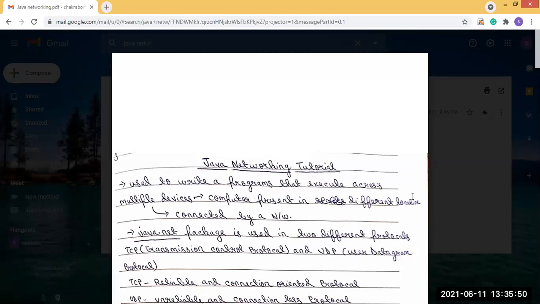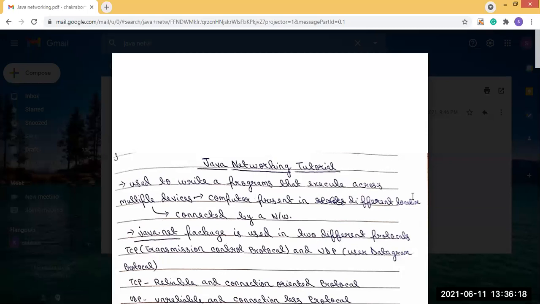So for doing Java networking, we have to use the java.net package, like the packages we have seen for event handling, the AWT package for AWT programming, and the applet package for applet programming. Same as that, here for Java networking, we have to use the java.net package.